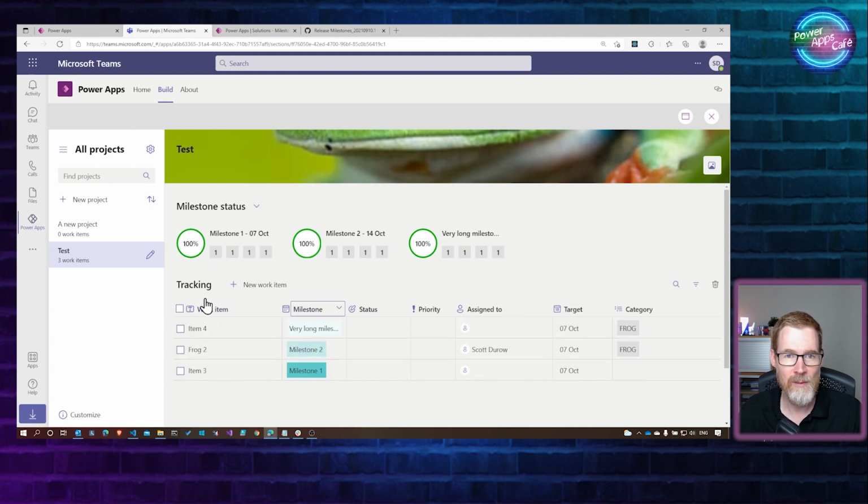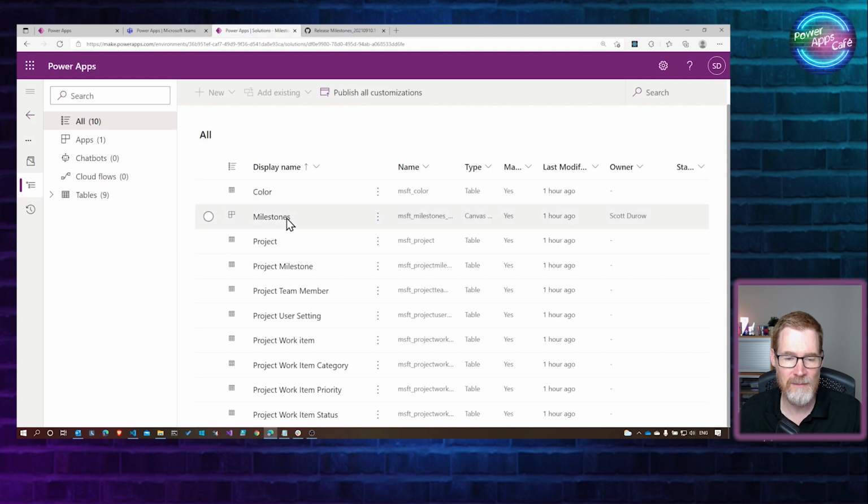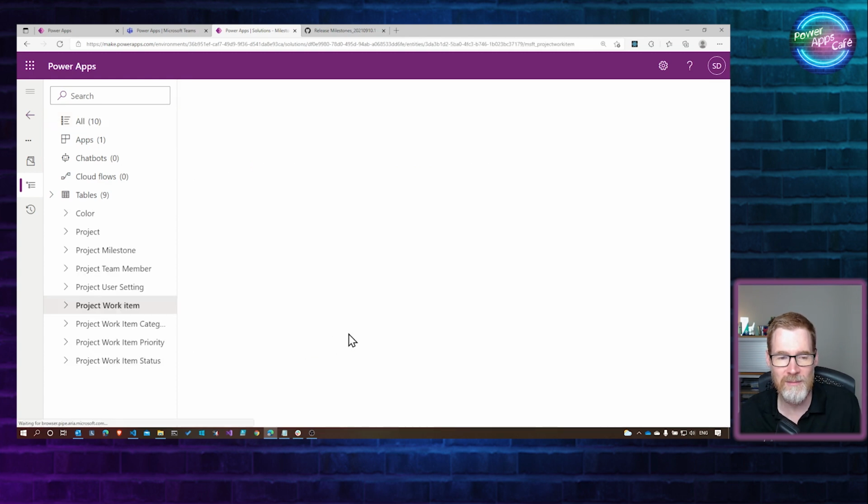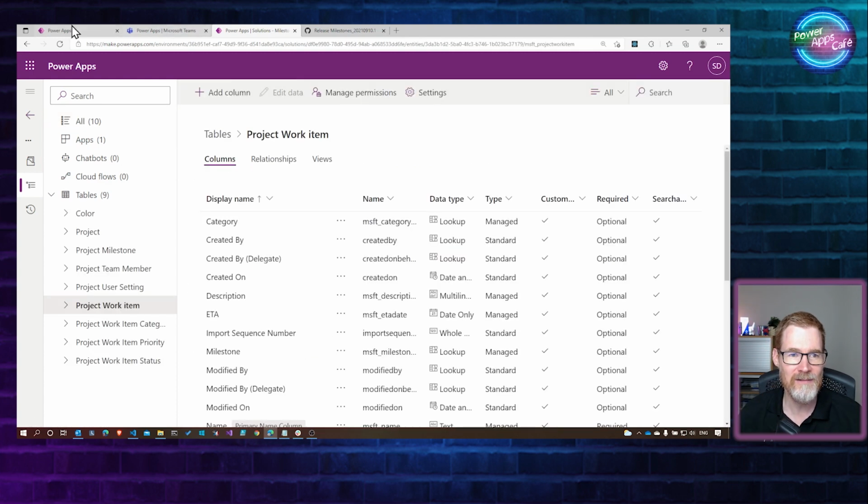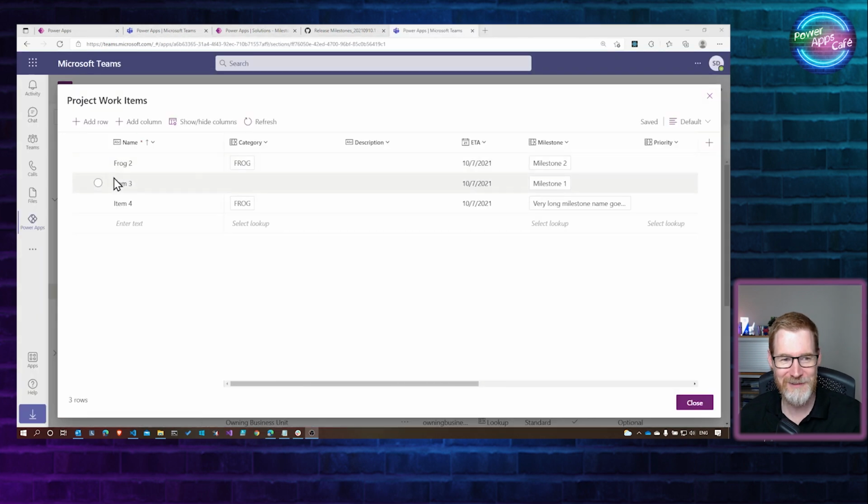So if I go over into my milestone tasks, project work items, if I select that project work item there, I can edit data from here. Great. There we go. So I've just opened it up inside the Teams project editor, table editor, and so I can edit the stuff here.